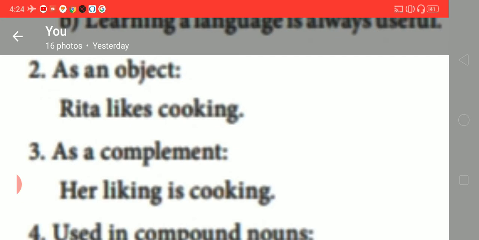Third one, you see, as a complement. Okay, her liking is cooking. So complement here means what? Praising. Okay, her liking is cooking.